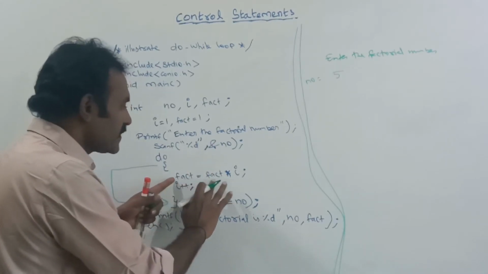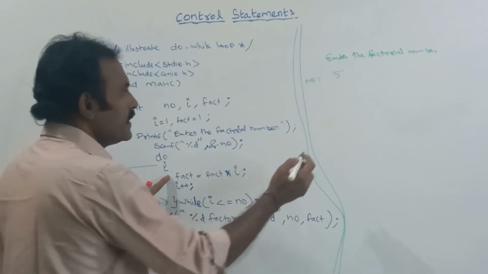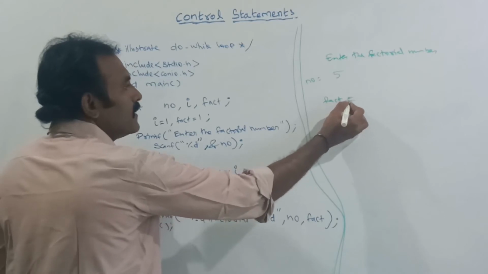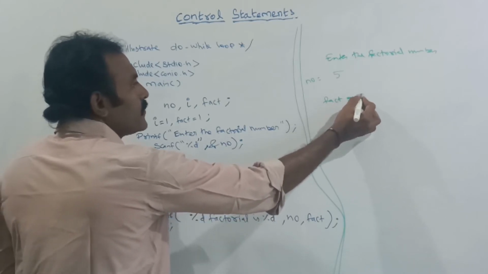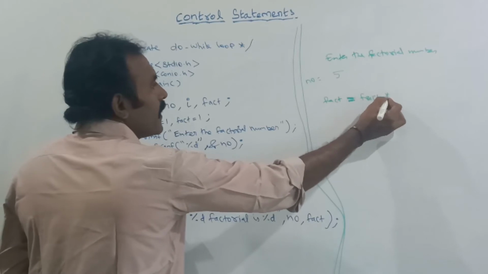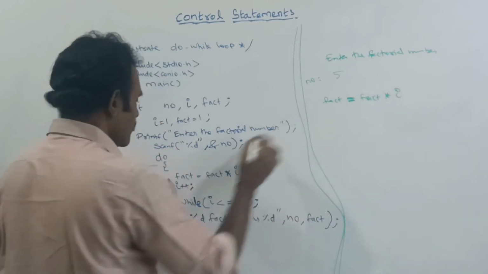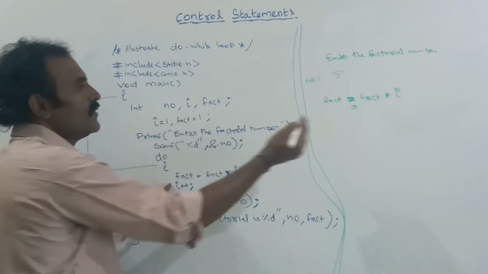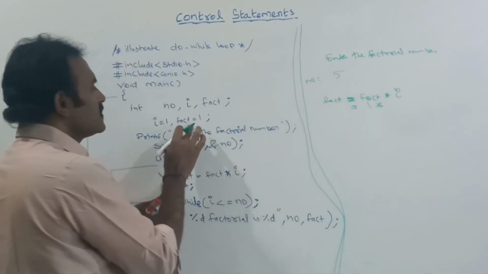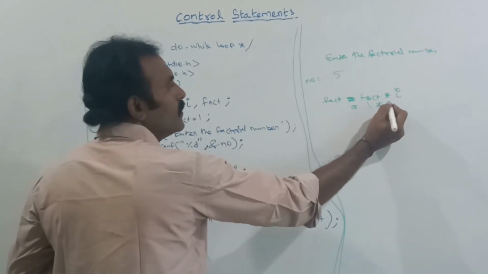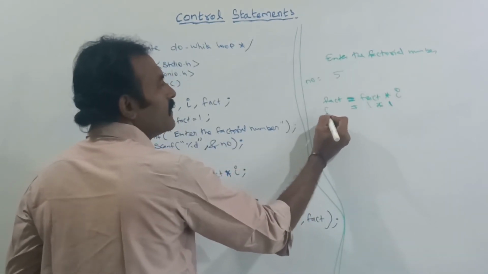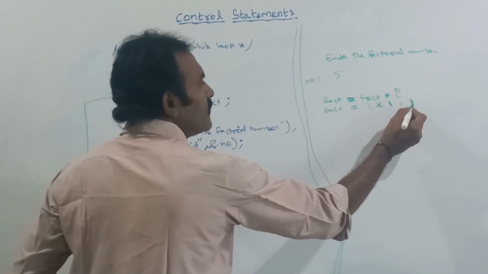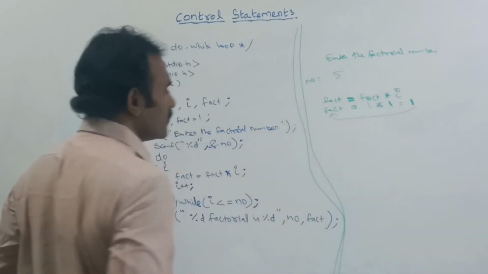Here I am telling fact is equal to fact into I. In this step, in the fact variable, the fact into I, this is the formula. What is the fact value? I have initialized it here to 1. So 1 into, what is the I value? The I value is also 1. So here the fact result is 1. The current value in the variable is now 1.